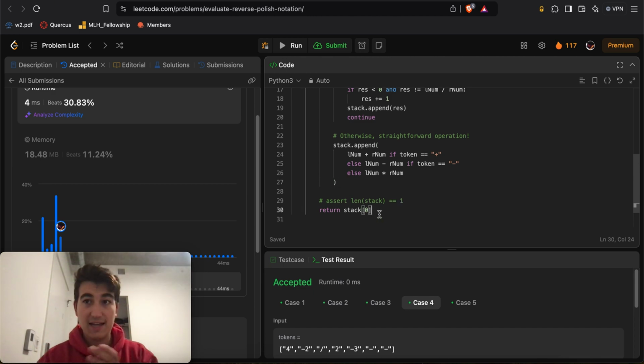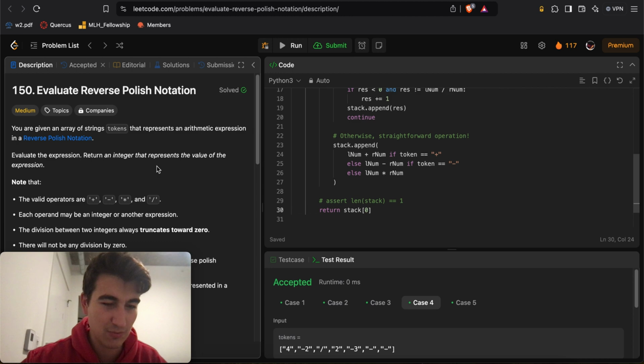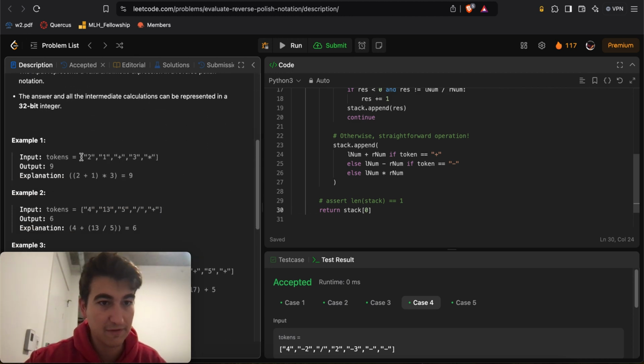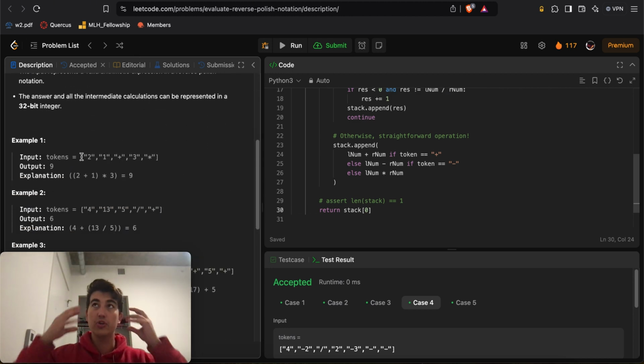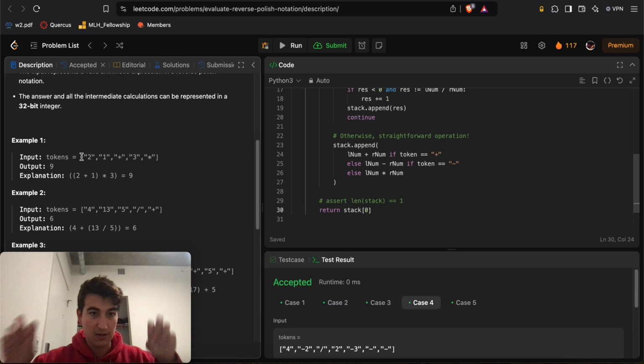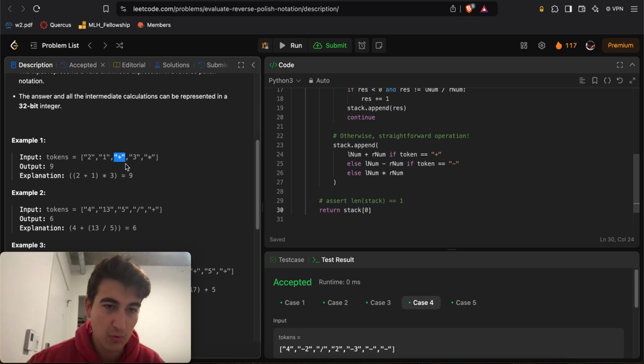But otherwise, as always in all my videos, I do a quick recap of how I was able to solve the problem. For this one, reverse Polish notation is very interesting in the way that it works: you keep a log of your 2 most recent numbers, and whenever you see an operation, you apply that operation on the 2 most recent numbers, right? So here you have the number 2, you have the number 1, then you see a plus sign, therefore add the 2 and 1 together, and then you have the number 3.